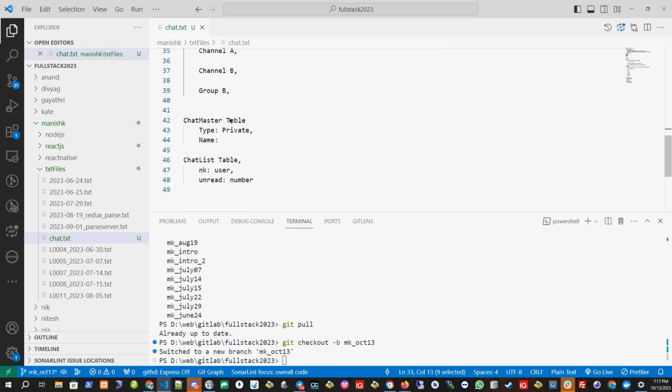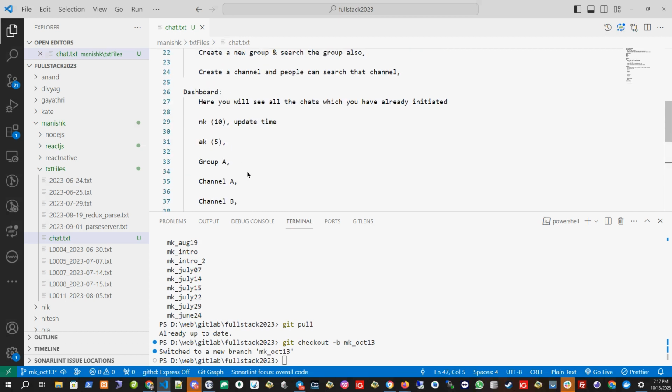And if it is a group, then I will put maybe I can say name. So if it is a group, let me think what I should put. It's a group or this. I want to display NK here, and here I want to display group A.